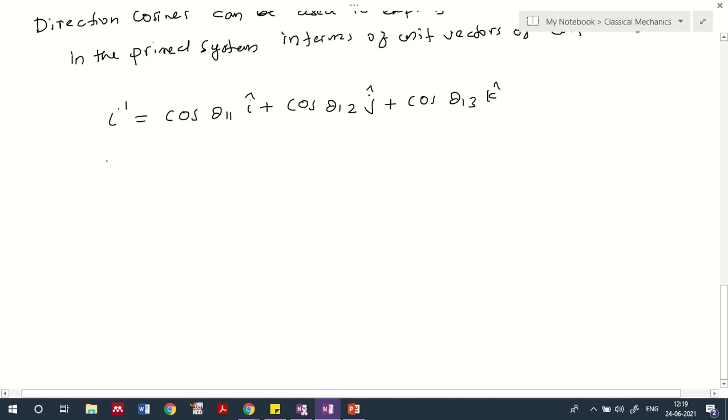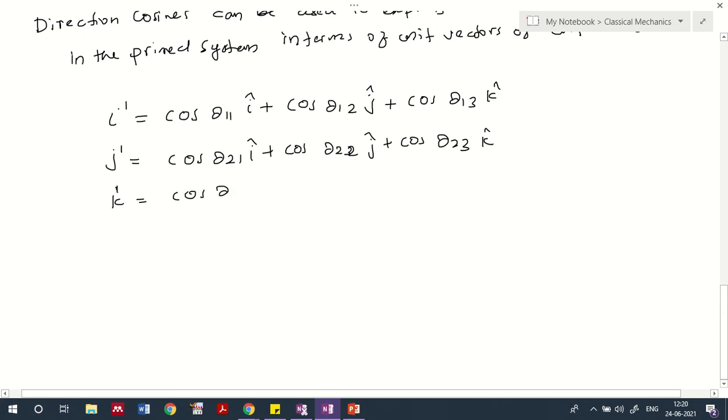Similarly, j1 dash can be represented as cos theta 21 i cap, cos theta 22 j cap, and cos theta 23 k cap, and k dash can be represented as cos theta 31 i cap plus cos theta 32 j cap plus cos theta 33 k cap.